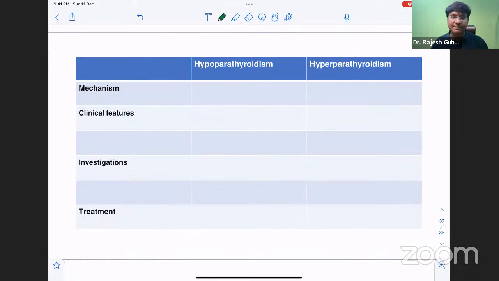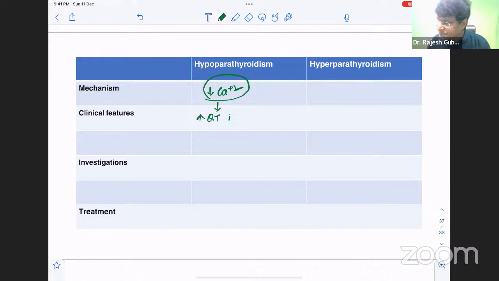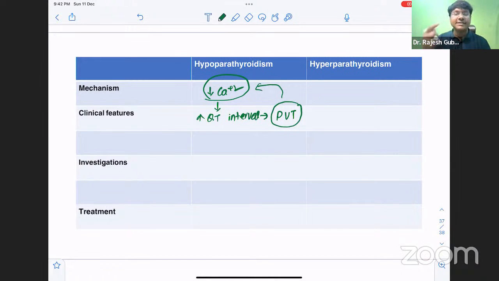hypoparathyroidism as well as hyperparathyroidism. Now you take hypoparathyroidism, there will be hypocalcemia. Because of hypocalcemia, you will have tetany, perioral paresthesias, periungual paresthesias. These are not emergencies. Whenever there is hypocalcemia, there will be a prolonged QT interval, and this can predispose an individual to develop polymorphic ventricular tachycardia. This polymorphic ventricular tachycardia, which develops because of hypocalcemia, makes hypoparathyroidism an endocrine emergency.